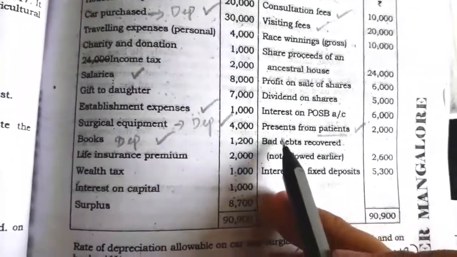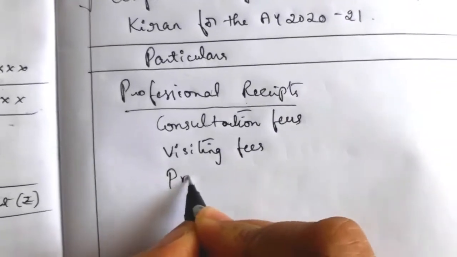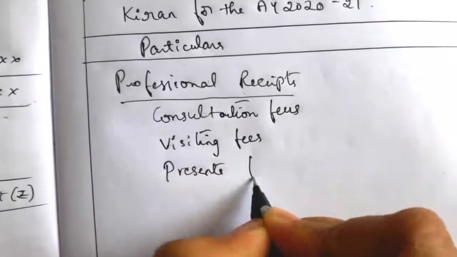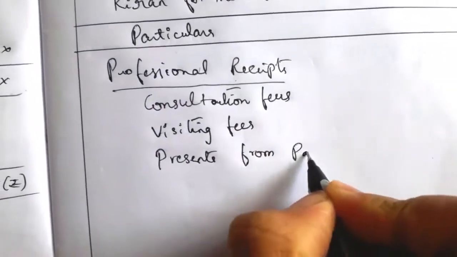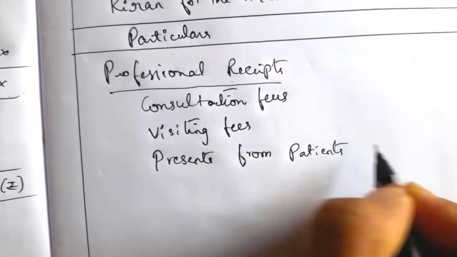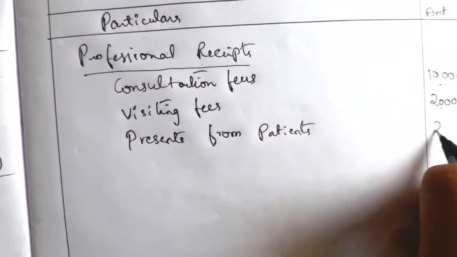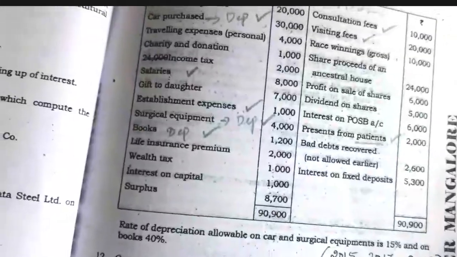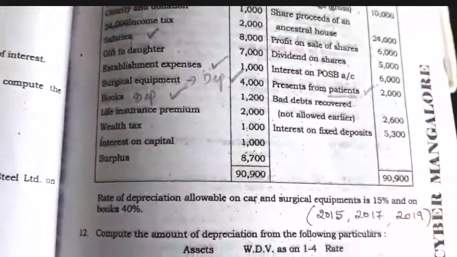The next income is presents from patients, rupees 2,000. Presents from his patients, rupees 2,000 he received, so that is taxable. Only that much is professional income.